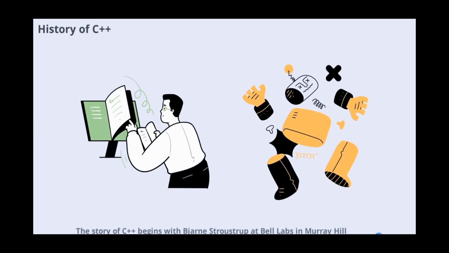The story of C++ begins with Bjarne Stroustrup at Bell Labs in Murray Hill, New Jersey. He started developing C++ in 1979 as an enhancement to the C language, aiming to add object-oriented features. Originally named C with classes, it was later renamed C++ in 1983, with the ++ symbol representing the increment operator in C, signifying the language's evolution. C++ has since become a foundational language in software development, influencing many modern languages.